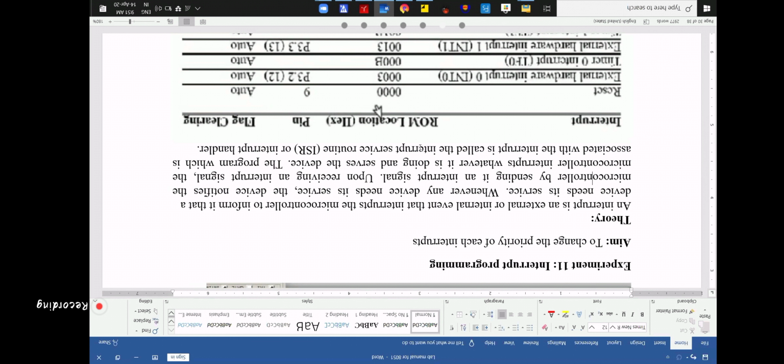All these are control signals: the request signal and the acknowledge signal. That means the control of the microcontroller will focus on the new location or new priority. Upon receiving an interrupt signal, the microcontroller interrupts what it is doing and serves the device. The program associated with the interrupt is called the interrupt service routine.